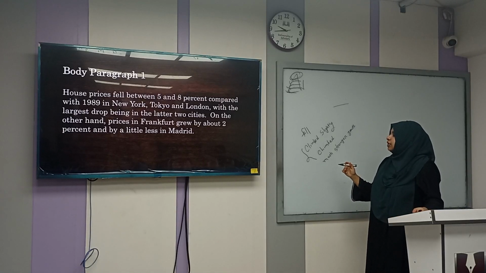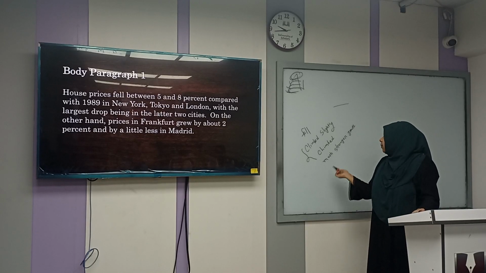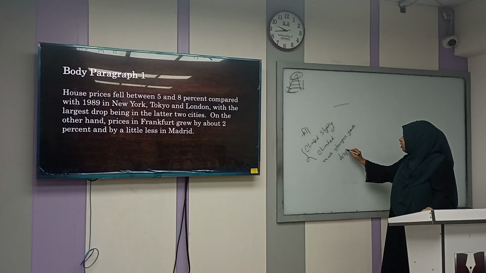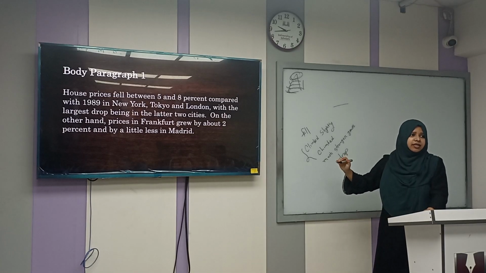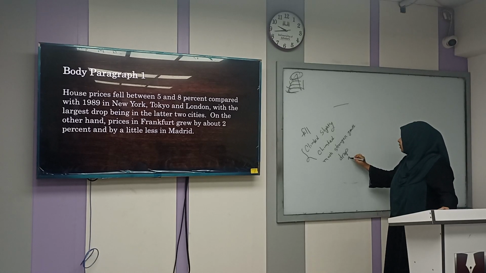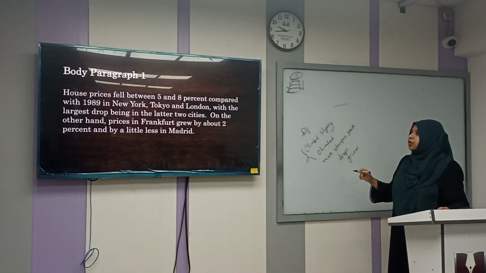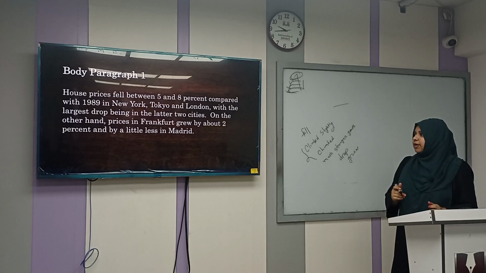Then again fell use করেছে, আপনি decrease use করতে পারেন between এত and এত compared with the largest drop. Drop মানে কি? fall করা না? Decrease বোঝায় না? The largest drop being in the later two cities, on the other hand prices grew. ঠিক আছে? এখানে increase এর পরিবর্তে কি ব্যবহার করেছে? Grow by about 2% and by a little less.